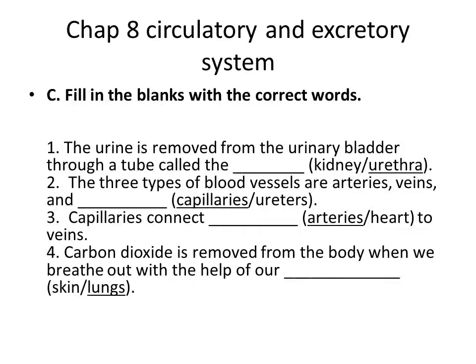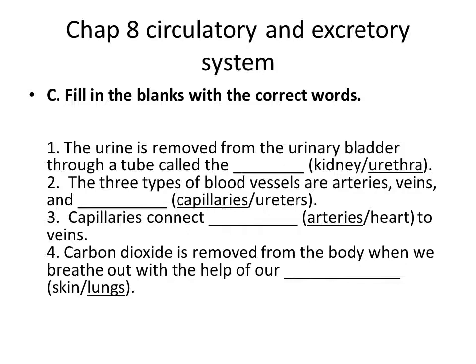Fill in the blanks with the correct words. So what is the C? First one, the urine is removed from the urinary bladder through the tube called dash. Kidney or urethra? The urine is removed from the urinary bladder by means of urethra. So underline the option urethra.